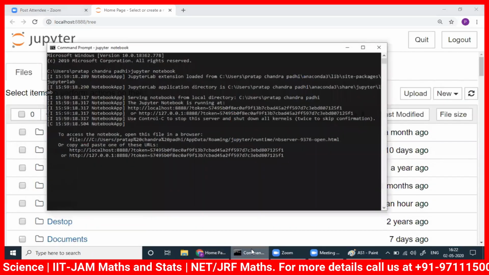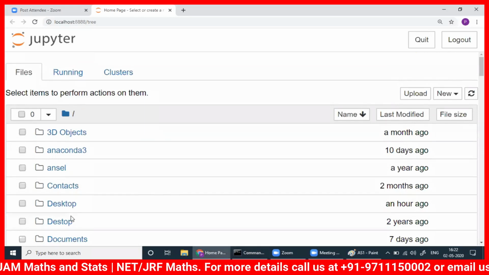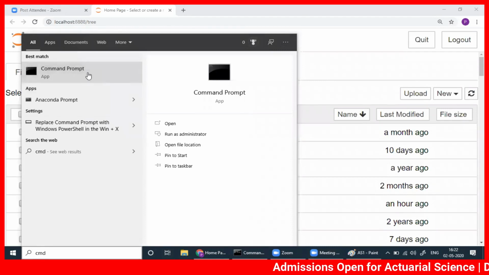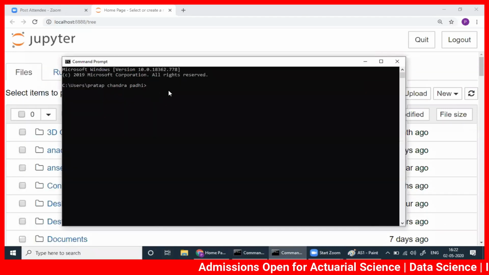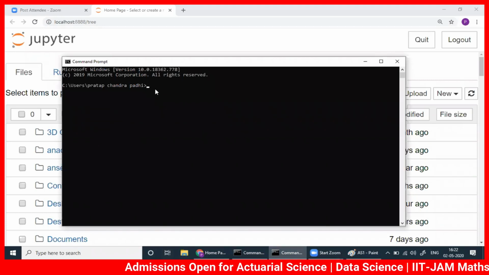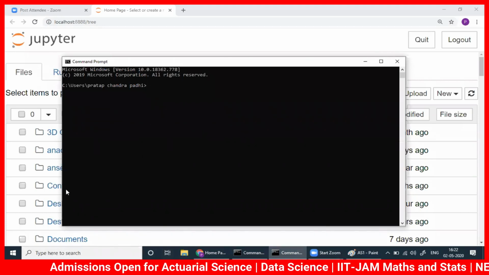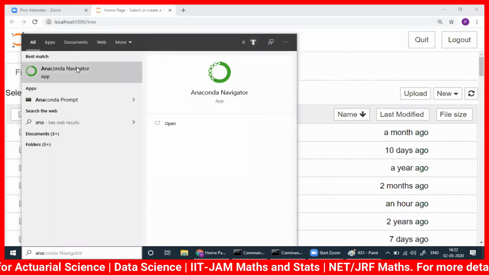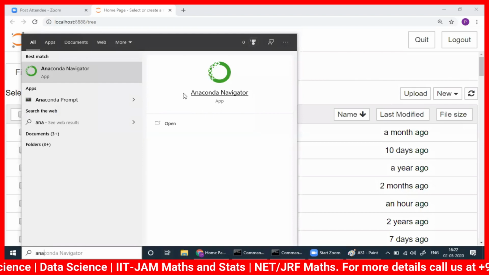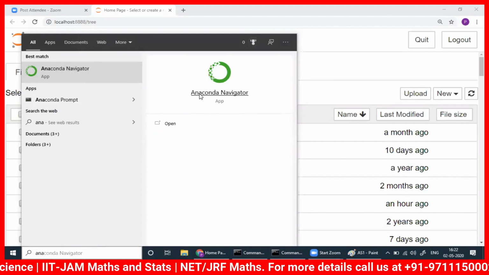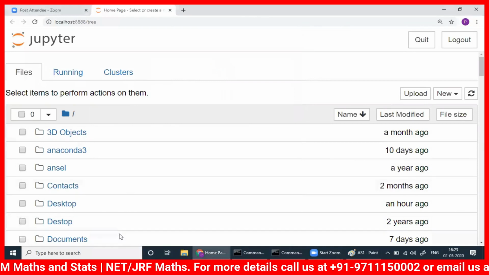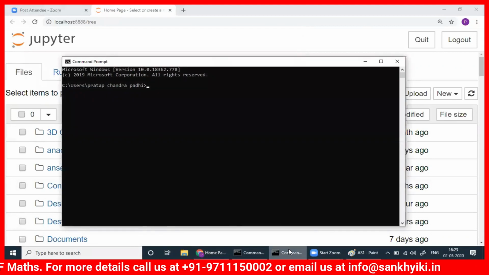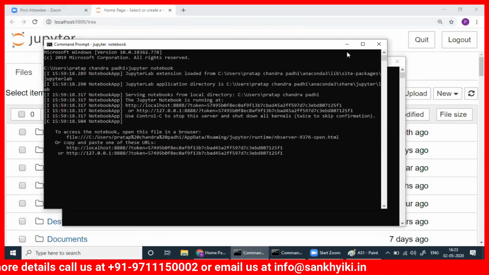Now, how do you get it? If you have any problem, you can open and write CMD here. Sometimes it creates a problem. If by chance you don't get this one, first you write Anaconda. If you get Anaconda Navigator, then you can go there. Even see, it's not working here. So it's not very unnatural, okay? I can sort it out, but I'm not going to that. You just write command prompt here. I already opened it.